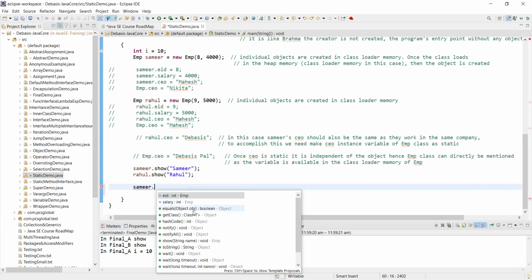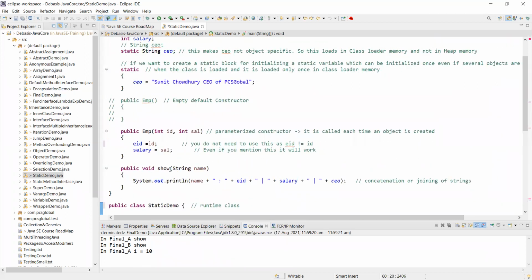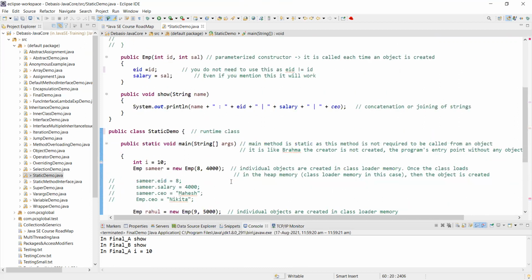So can anybody tell me what the other method was? Equals is not something we have defined. It is already defined on any object. Show. Very good. See, why show? Show we have defined here, right? So whenever you have instantiated a class, the show method is also available in the heap memory. So you will be able to use it.